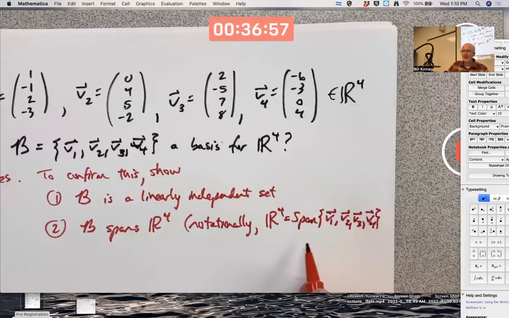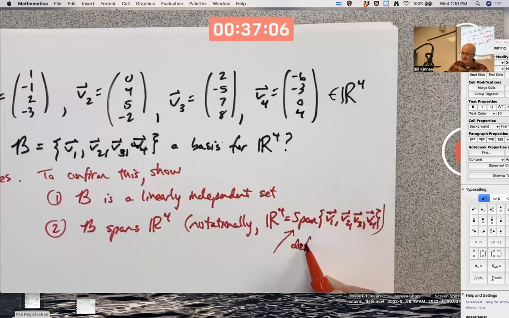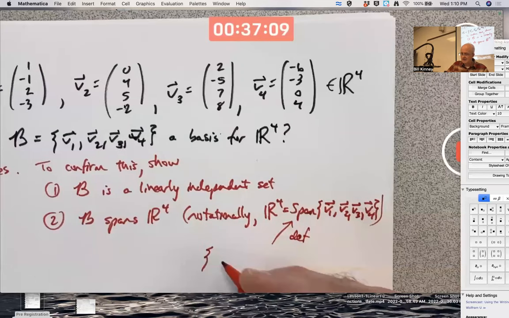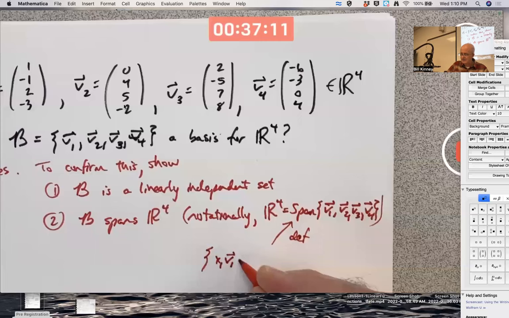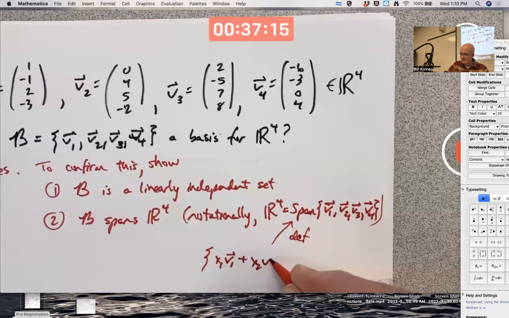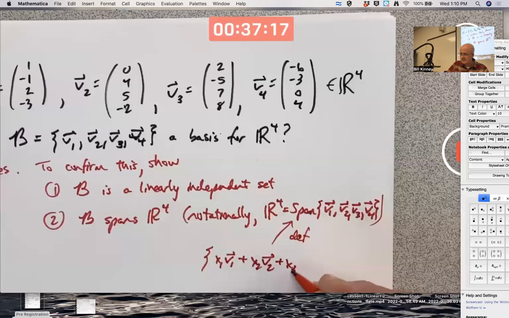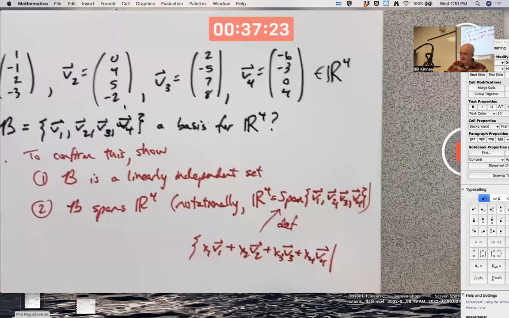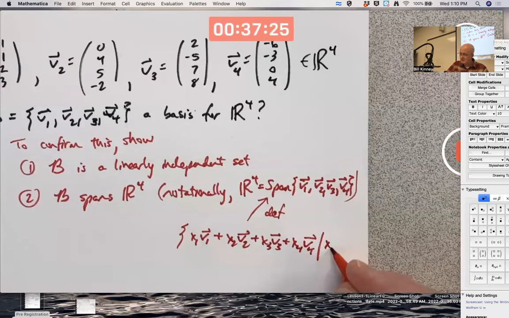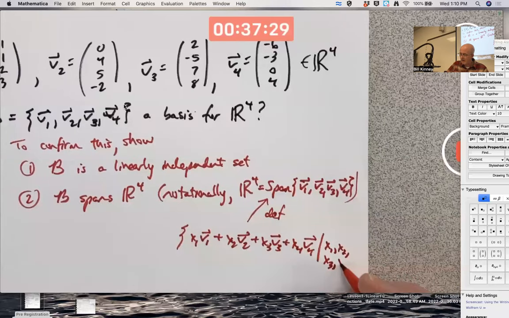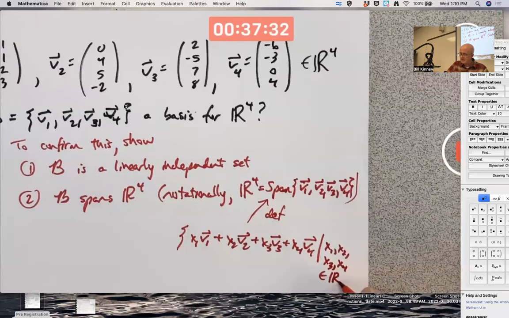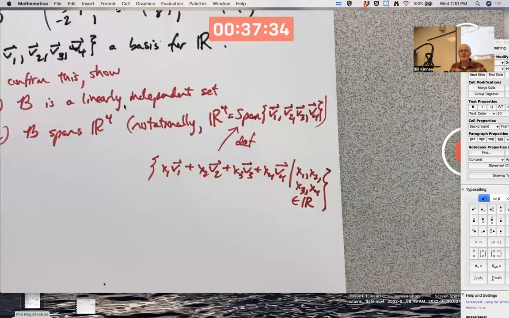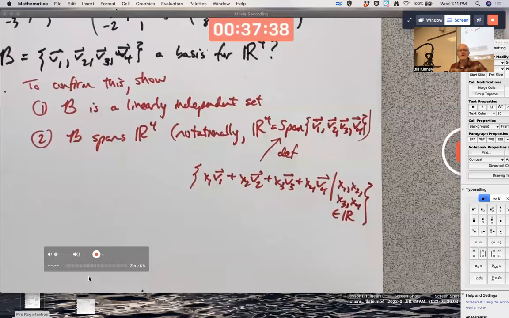Because by definition, what span means, it's the set of all linear combinations of the vectors: X1 times V1 plus X2 times V2 plus X3 times V3 plus X4 times V4, with the property that each of these X's, X1, X2, X3, and X4, are all real numbers. I'm out of space there, that's why I'm writing it that way.